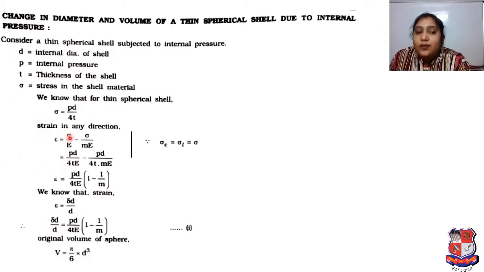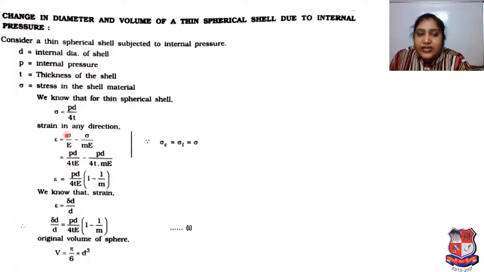So strain will be sigma upon E minus sigma upon mE. Here 1 upon m is Poisson's ratio. E is equal to modulus of elasticity. So here as per that, PD upon 4TE.